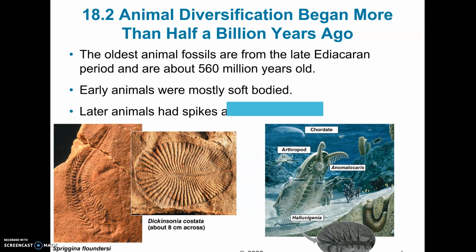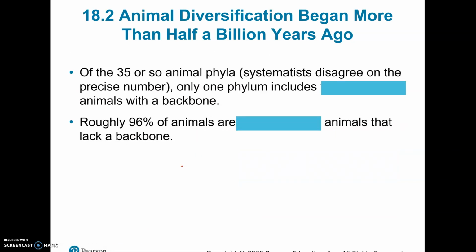The earliest animals actually were typically soft-bodied animals, and then later we see more animals with spikes and shells, and so these are just some pictures, but we're not really going to focus too much on the when and the how as far as the evolution. We're really going to focus more on the different groups of animals and just looking at the different advanced and specialized kinds of structures that they have.